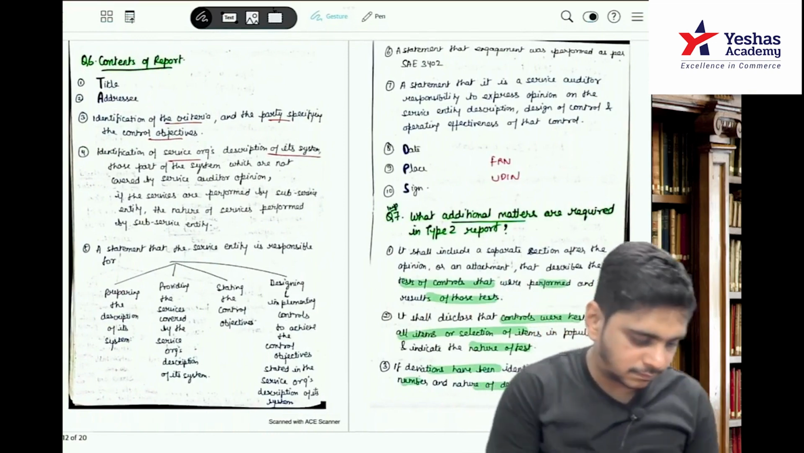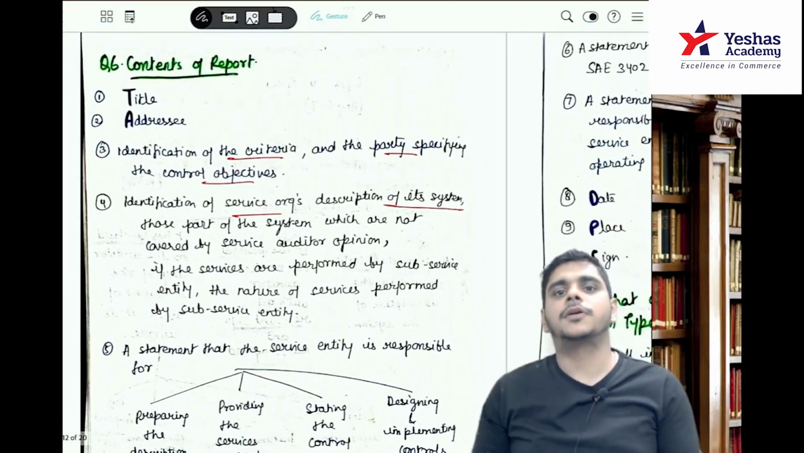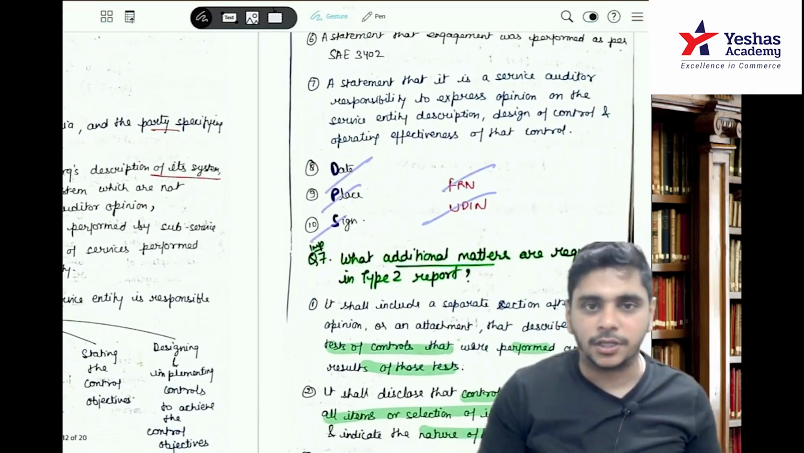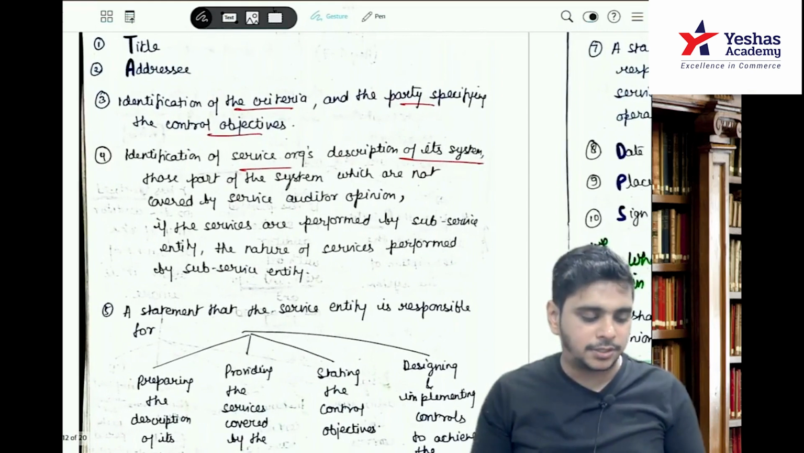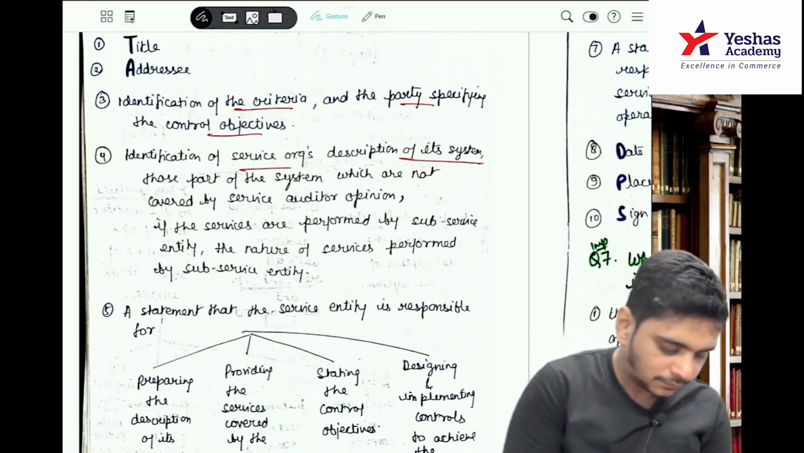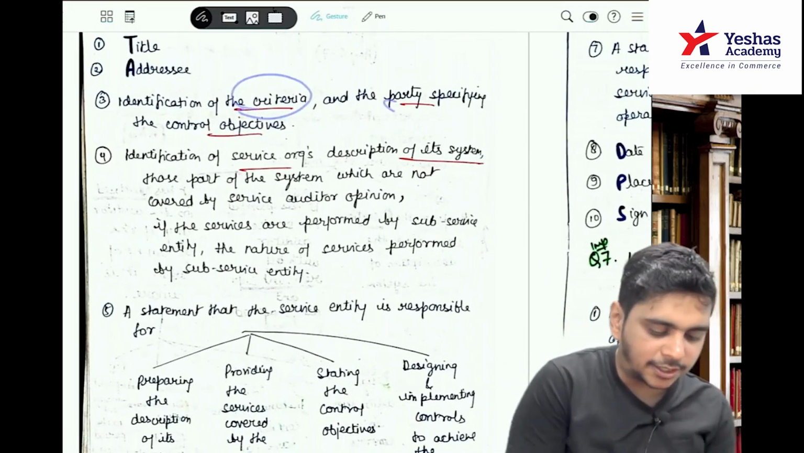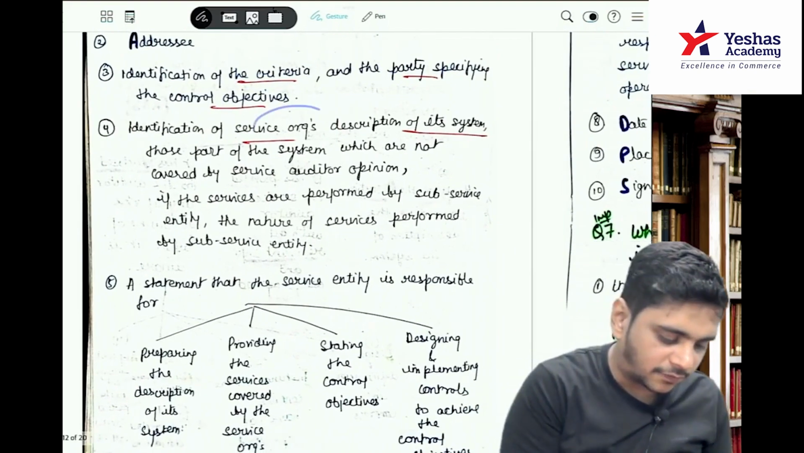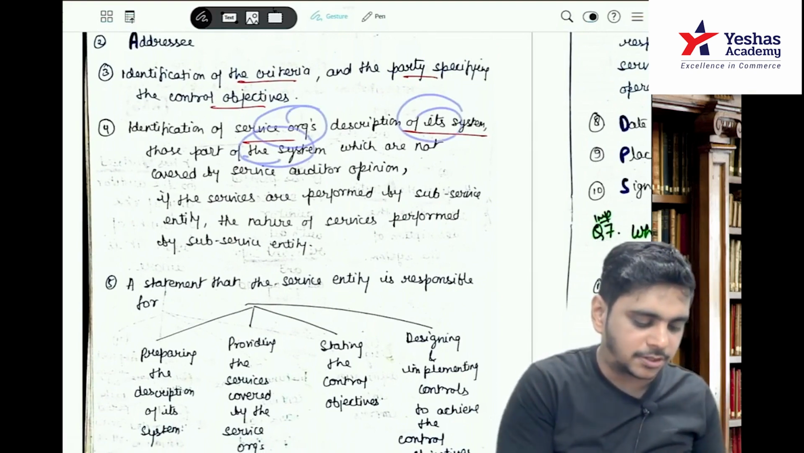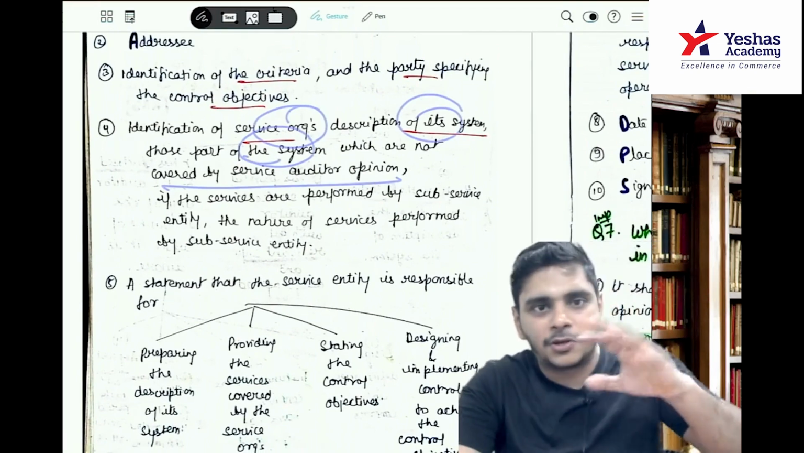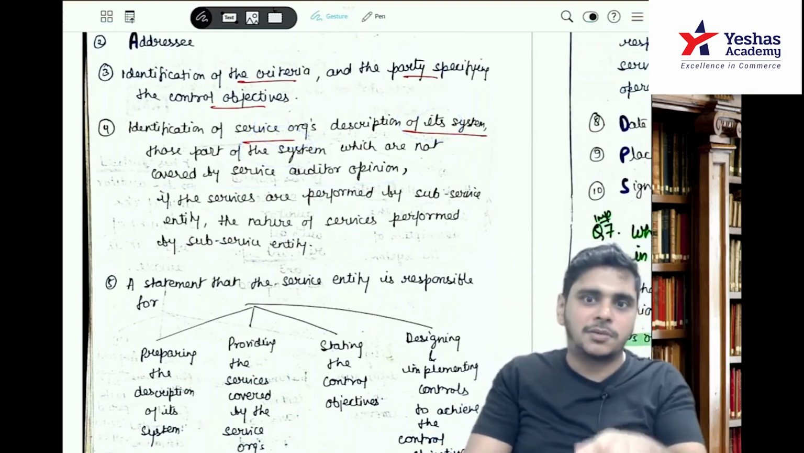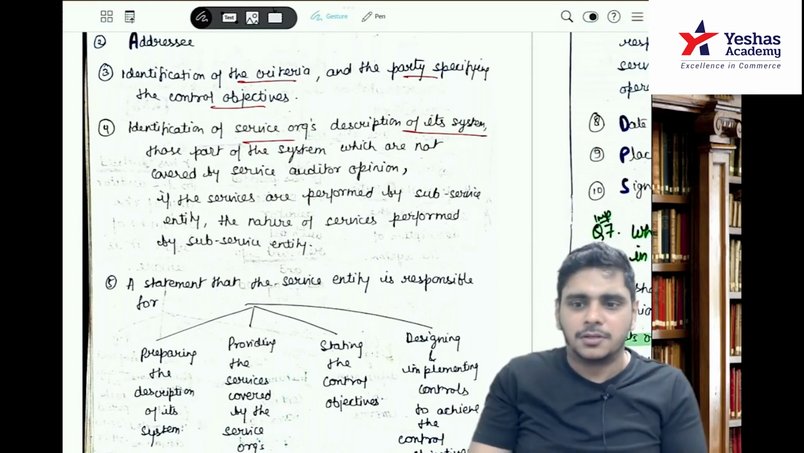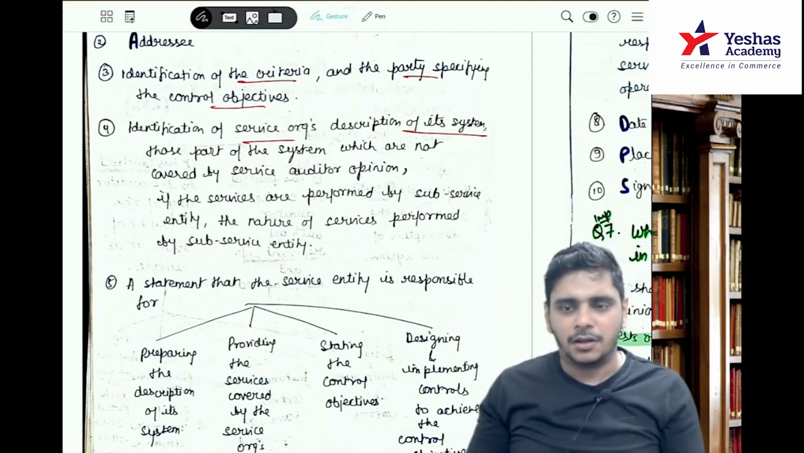Question number 6. Contents of report: title, addressee, date, place, sign, FRN, you did. Correct? Now in between what will you write? Identification of the criteria, the party specifying the control objective, because here you are talking about the control system. Then identification of the service organization's system, those parts of the system which are not covered by the service auditor's opinion. I am not covering all the control systems. I am covering those systems which are related to financial reporting. Imagine you have attendance records, or maybe some fixed asset system. I am least bothered about it.